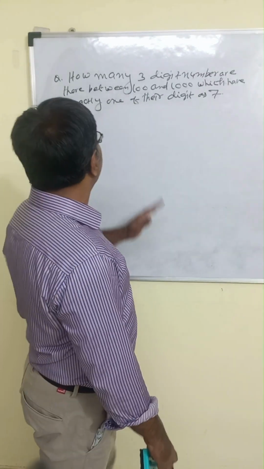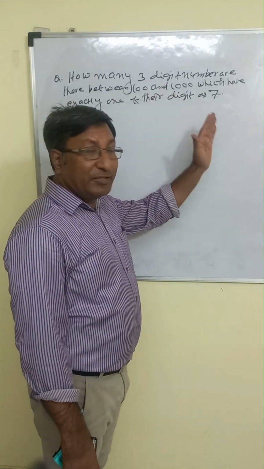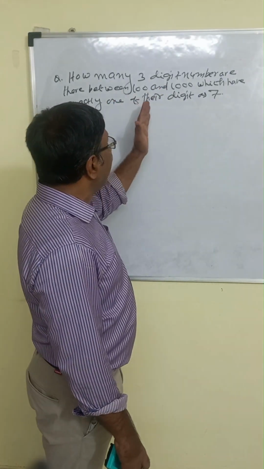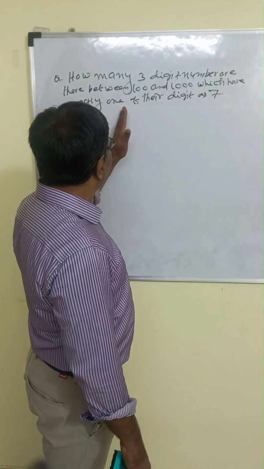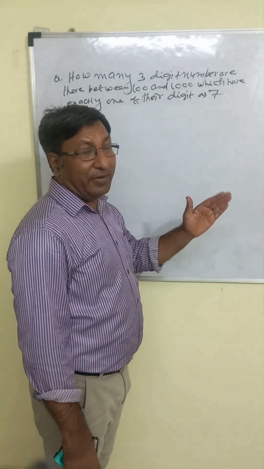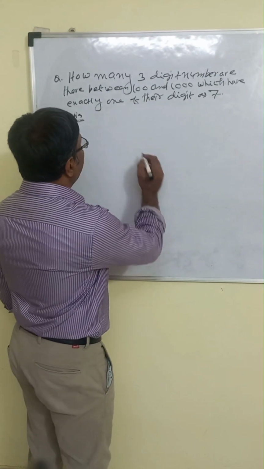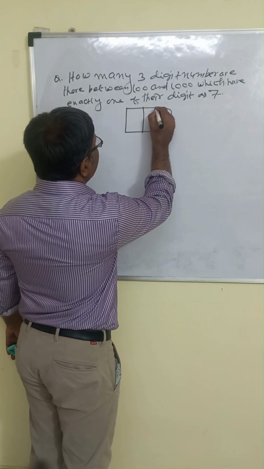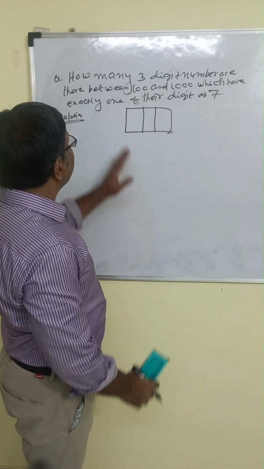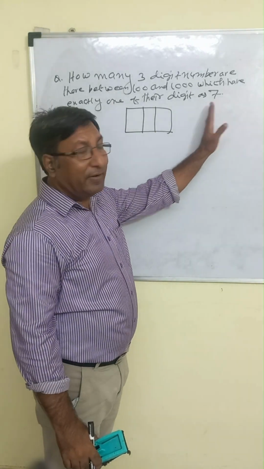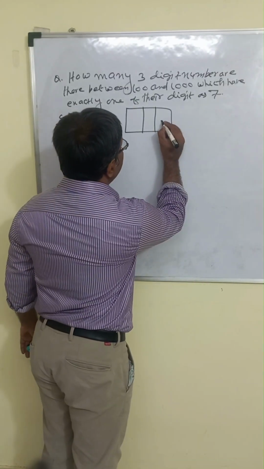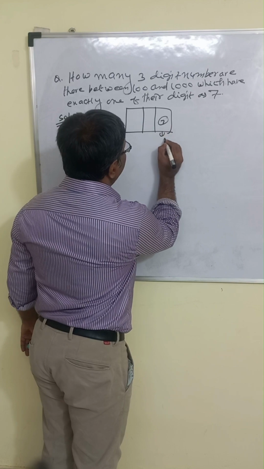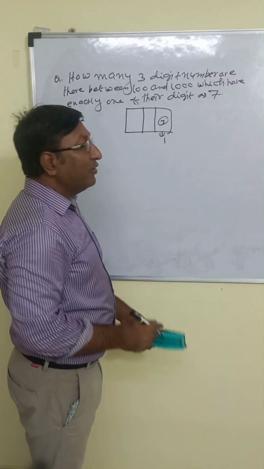Let us see the question. How many three-digit numbers are there between 100 and 1000 which have exactly one of their digits as 7? For this type of question, first you make three boxes. There are three cases, because exactly one of their digits is 7. Suppose the unit place digit is 7. So here the choice is 1 only.